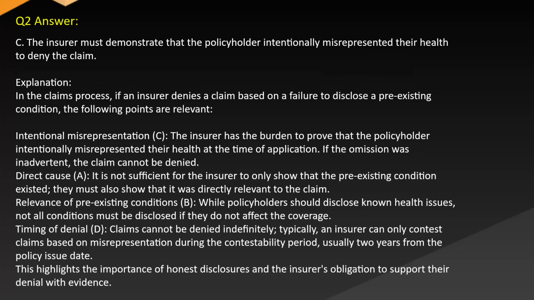Answer: C. The insurer must demonstrate that the policyholder intentionally misrepresented their health to deny the claim. Explanation: in the claims process, if an insurer denies a claim based on a failure to disclose a pre-existing condition, the following points are relevant. Intentional misrepresentation, C. The insurer has the burden to prove that the policyholder intentionally misrepresented their health at the time of application. If the omission was inadvertent, the claim cannot be denied. Direct cause. It is not sufficient for the insurer to only show that the pre-existing condition existed. They must also show that it was directly relevant to the claim.